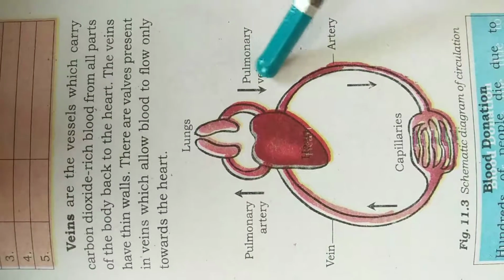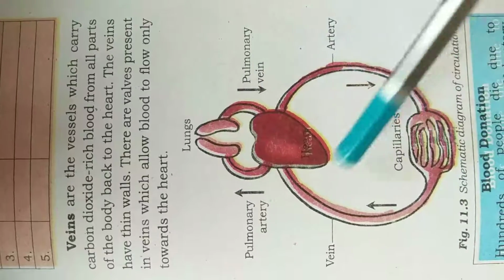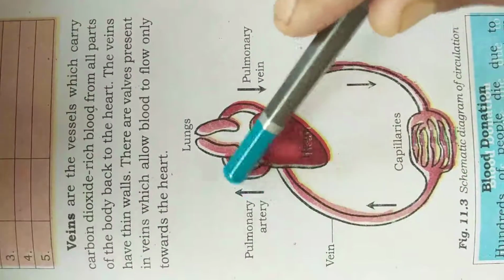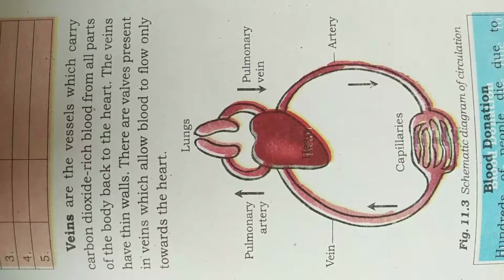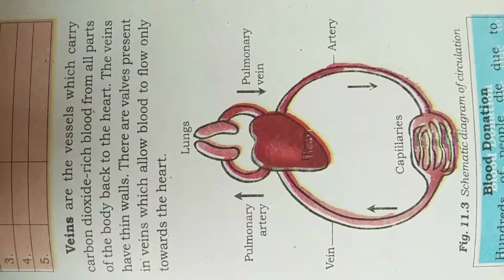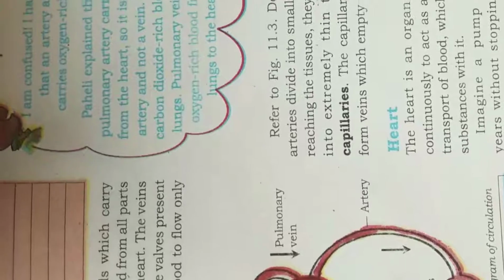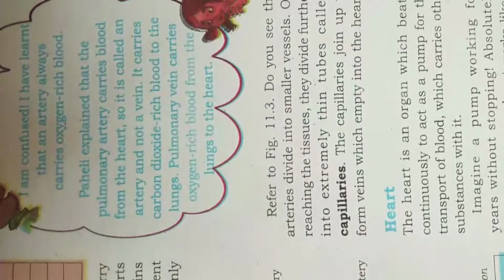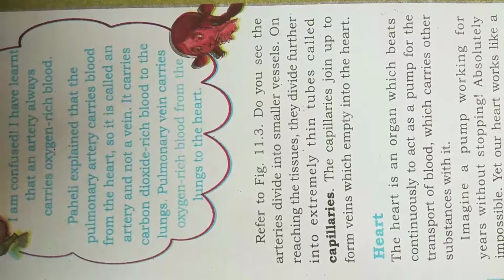So these are pulmonary veins, and these are arteries, and these are veins, again these are pulmonary arteries. So this is a schematic diagram of circulation of blood. Now you will see, do you see the arteries divide into smaller vessels? The arteries are divided into smaller vessels.